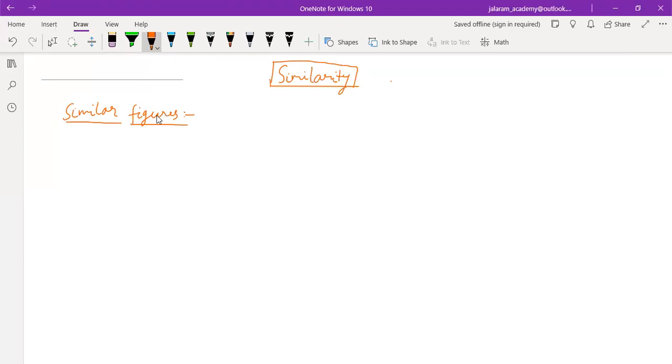The geometrical figures which have the same shape are called similar figures. So write the definition first of all. The geometrical figures that have the same shape are called similar figures.